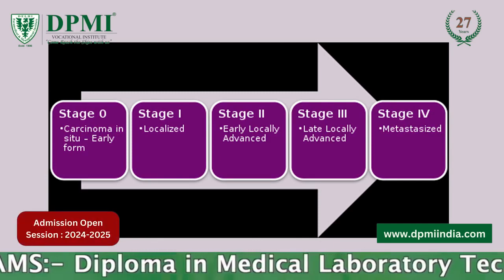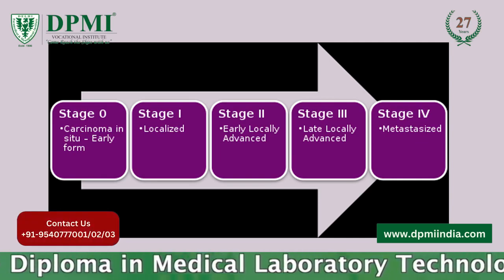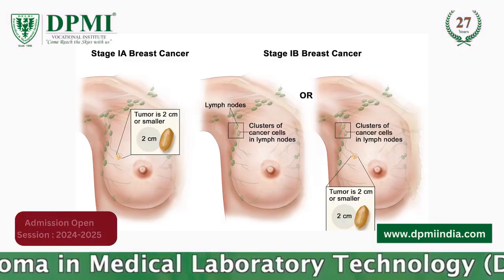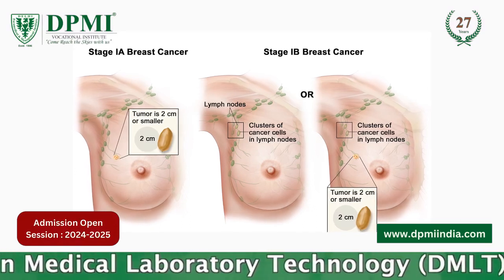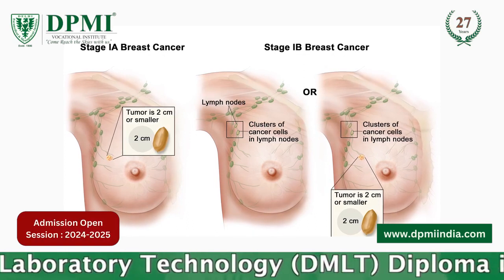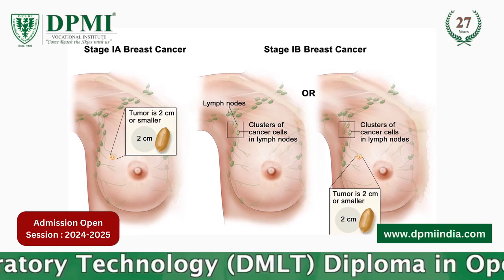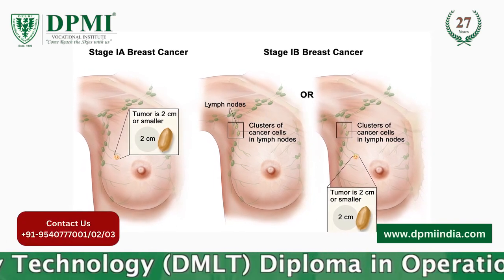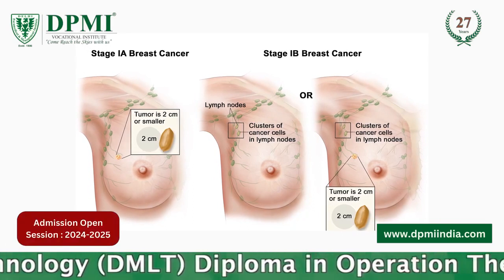This stage of cancer is often curable. Surgery can usually remove the entire tumor. Stage 1. This stage is usually a cancer that has not grown deeply into nearby tissues. It also has not spread to the lymph nodes or other parts of the body. It is often called early stage cancer.